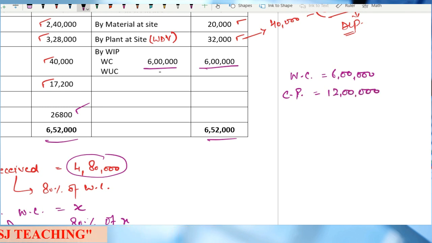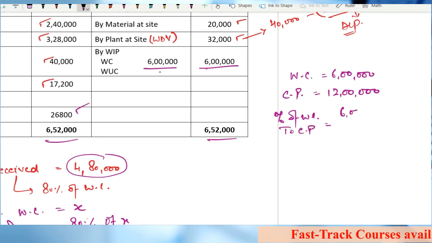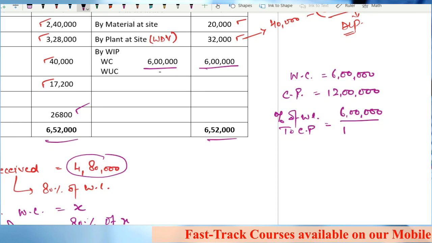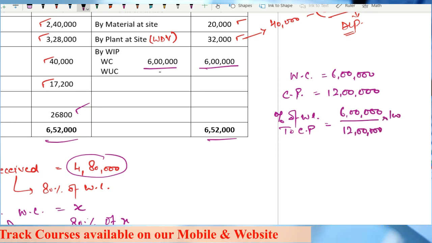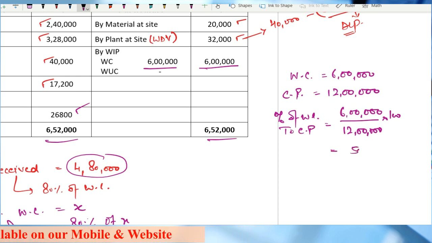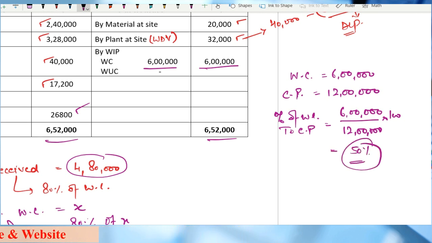So the percentage is 6 lakh divided by 12 lakh multiplied by 100, which is 50%.